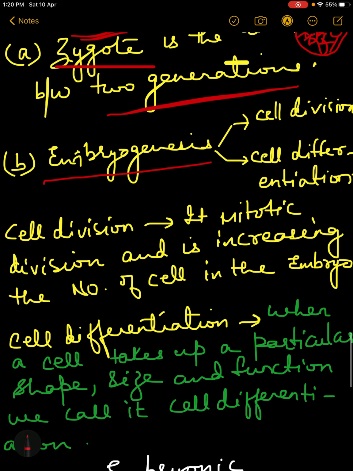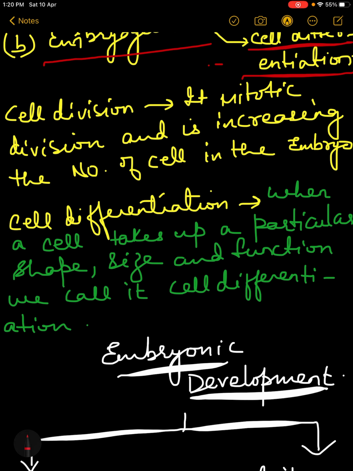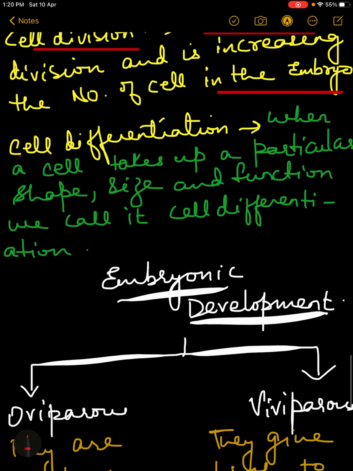So embryogenesis has two parts, you see. One is cell division and the other is cell differentiation. Children, it is very easy to understand this. What is cell division? It is mitotic division or equational division, where the number of cells in the embryo is increased. That means this division is only to increase the number of cells. Here the chromosome number will be the same.